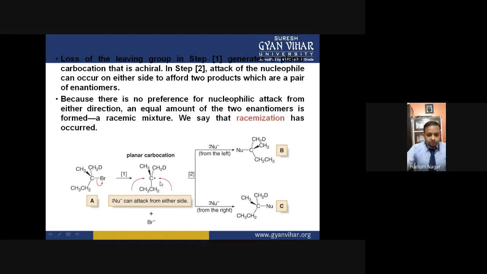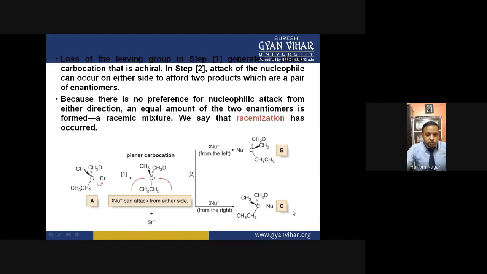Suppose the nucleophile attacks from this side, nucleophile with H from this side, then this product will form. If the nucleophile attacks from the right hand side, then this product will form. This is the nucleophile attacking at this carbon from the right hand side and forming the bond from the right hand side.